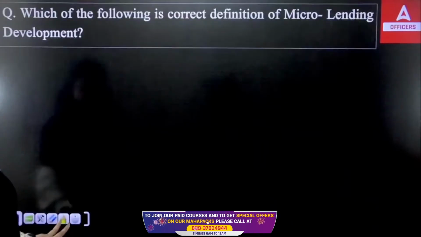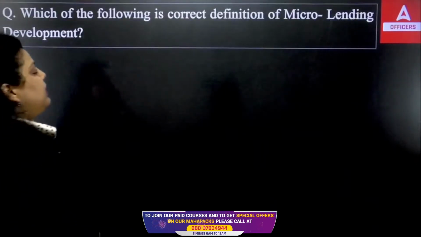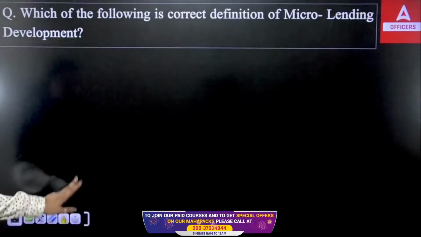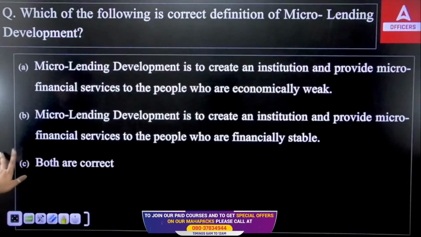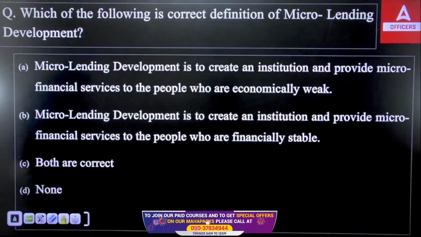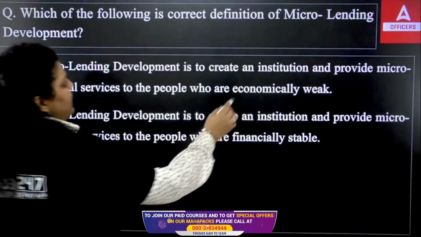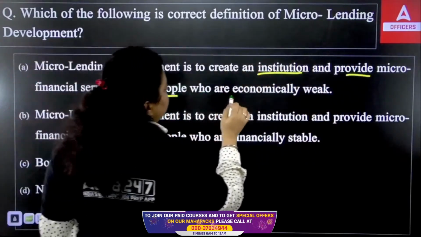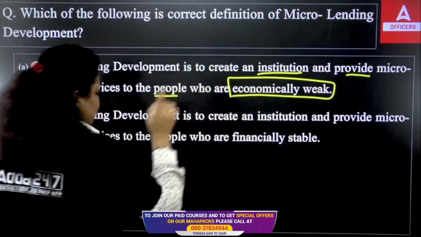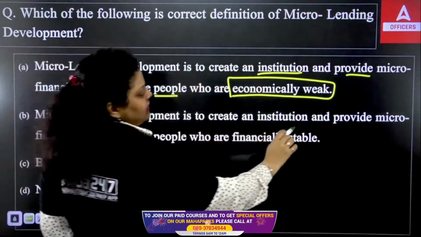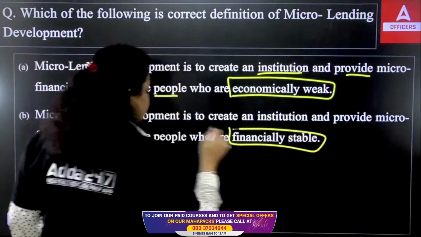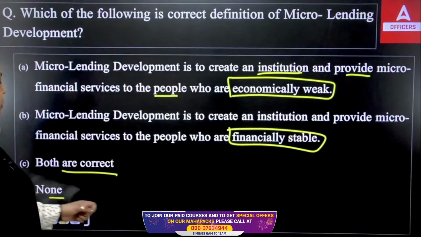Next question is talking about which of the following is the correct definition of micro lending development. You have these four statements. First is saying it is to create an institution and provide microfinancial services to the people who are economically weak. Second, it is to create the institution and provide microfinancial services to the people who are financially stable. Third, both are correct. Fourth, none of the above.